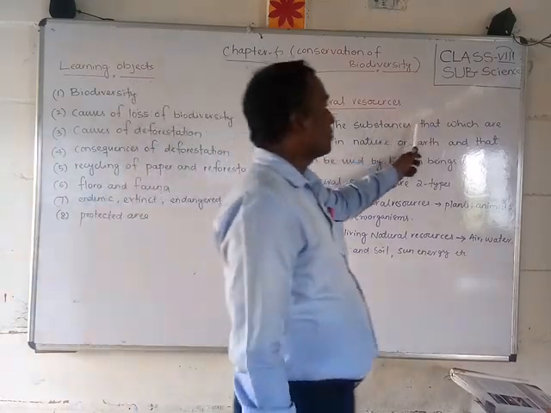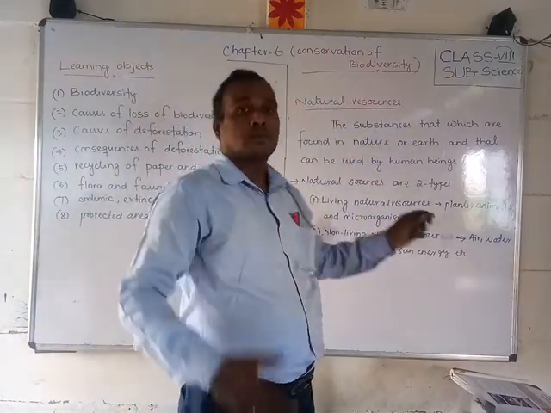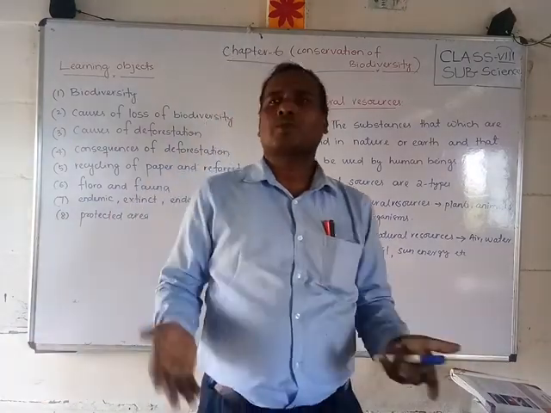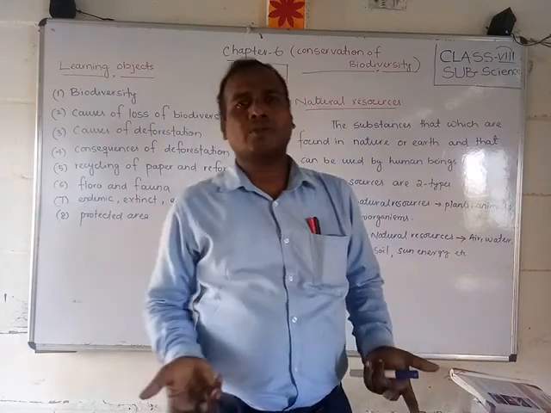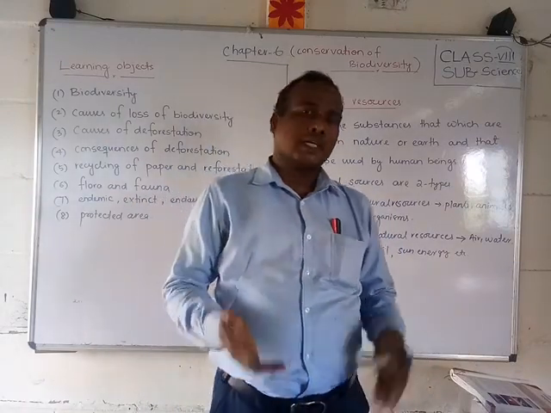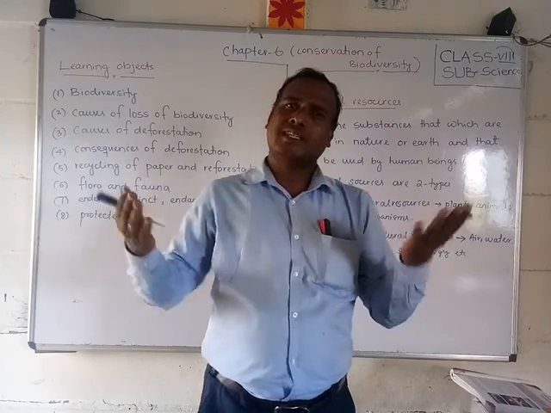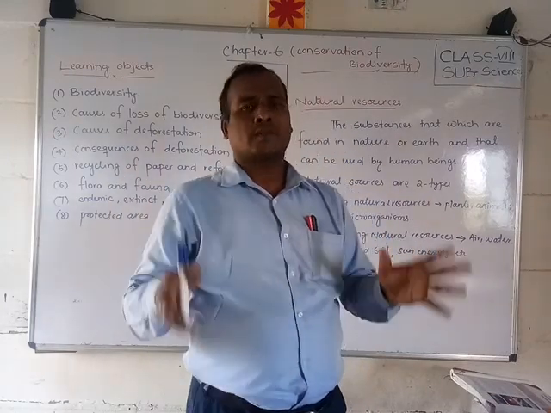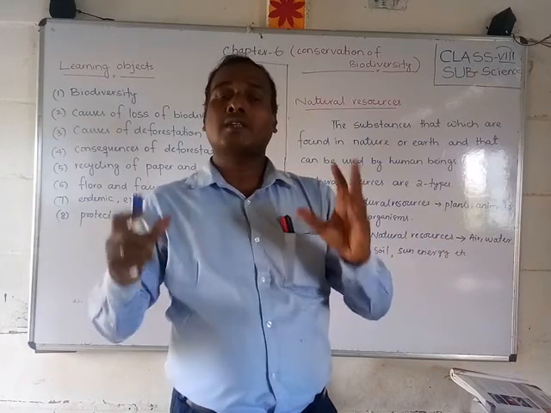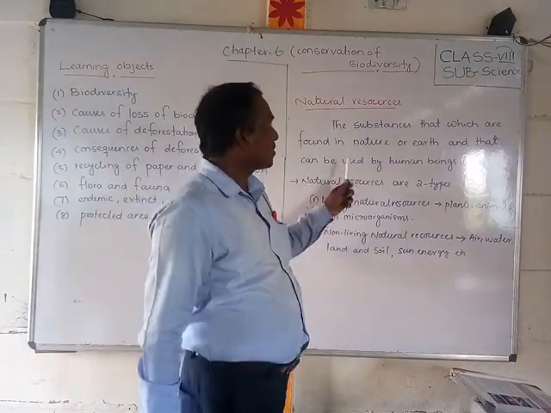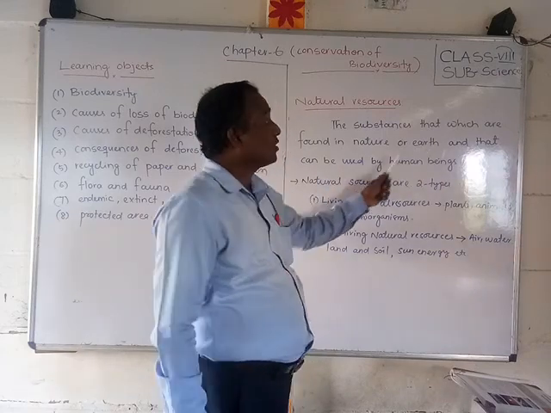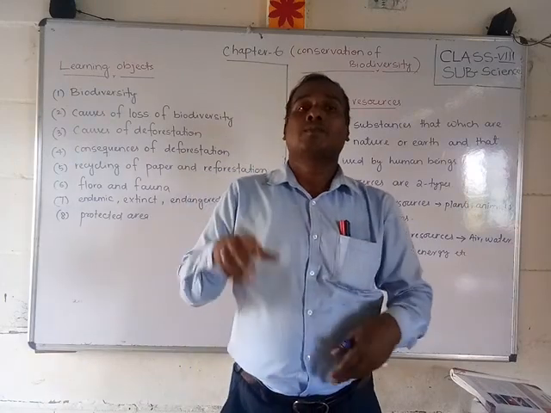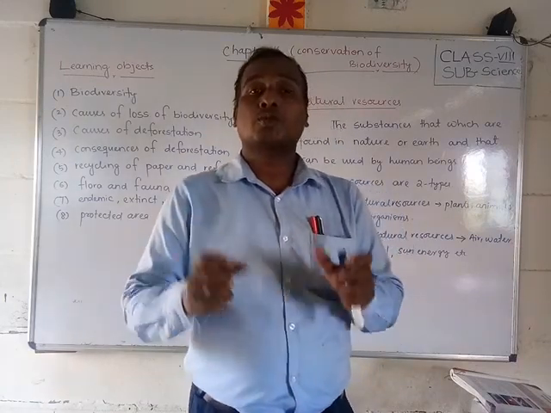The substances that are found in nature, which we get from nature. Suppose we say sunlight, where are we getting it from? From nature, from the sun. If we say animals, they are first created by nature. Plants, animals, water, air are created by nature and we get them from nature. Those substances, or the earth, that can be used by human beings, whatever is created by nature and we use, are called natural resources.